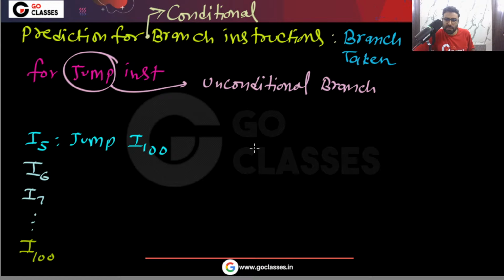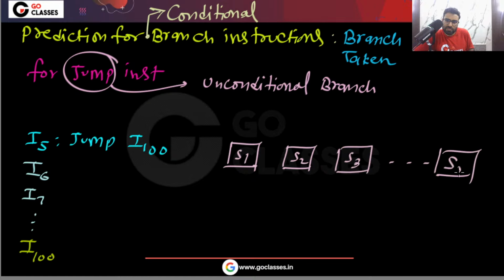Now notice that when you face this instruction in your pipeline, this is the stage S1, stage S2, stage S3, and so on. When we fetch the jump instruction, let's assume that in this first stage itself you are fetching and decoding.